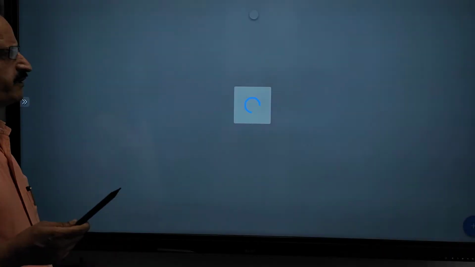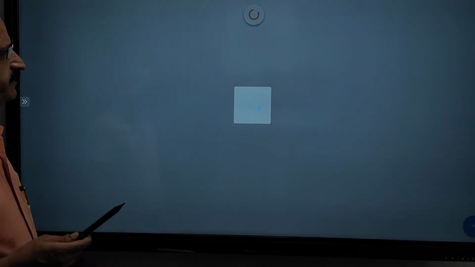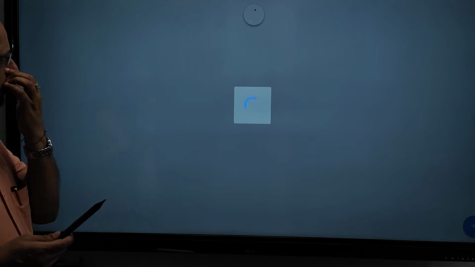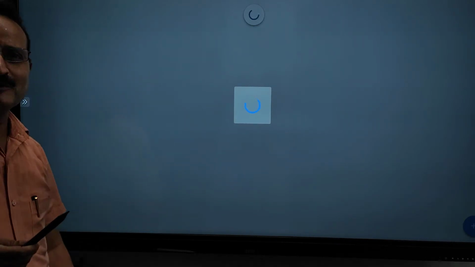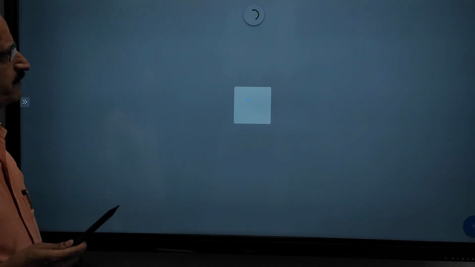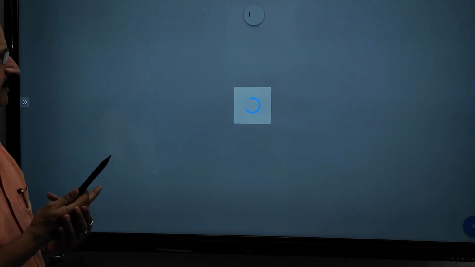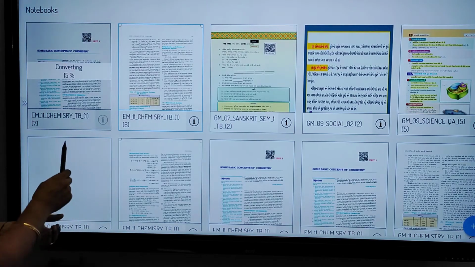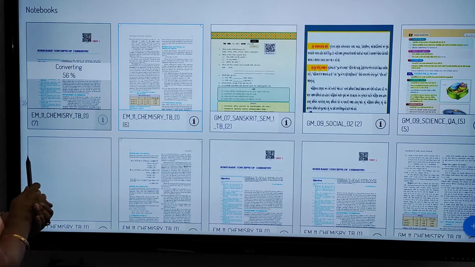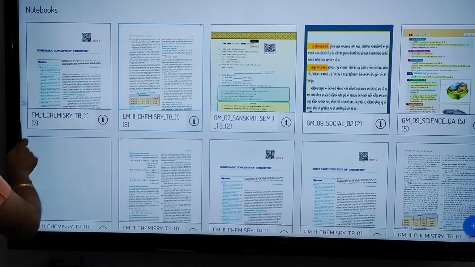We have obtained it. Wait for 2-3 minutes because this is a digital board and the digital board can go down anytime. We must remain present. It is just searching. Now it is converting. When it gets to 100%, then we can go through the chapter.